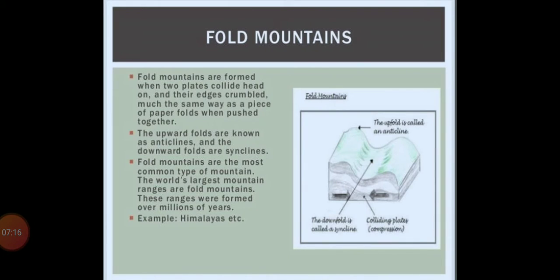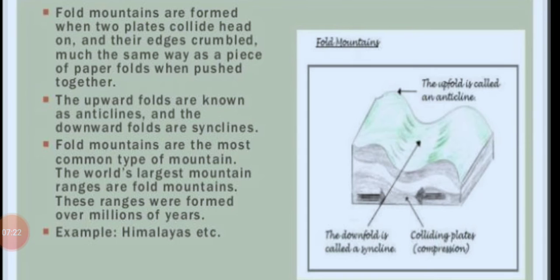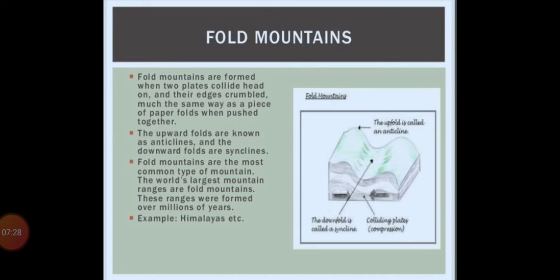Now fold mountains. You can see in this picture it is folded, meaning at some extent it is down, at some extent it is upside. Fold mountains are formed when two plates collide head on and their edges crumble, much the same way as a piece of paper folds when pushed together.